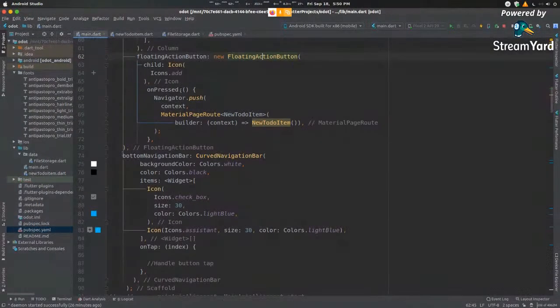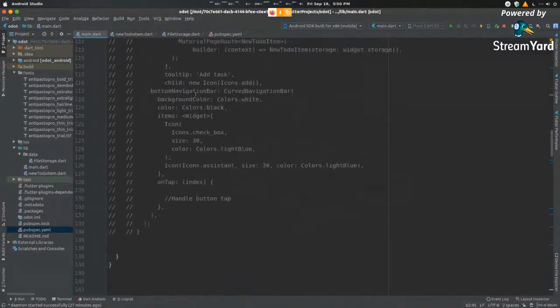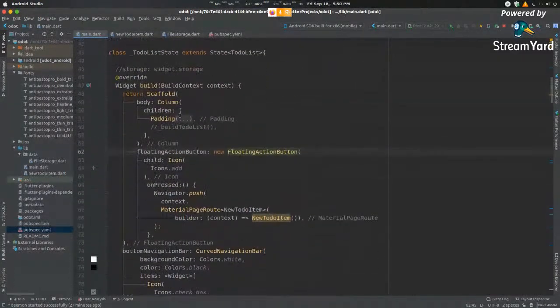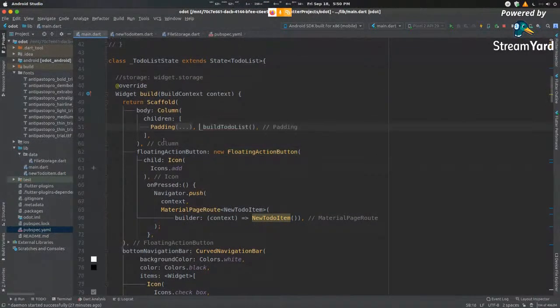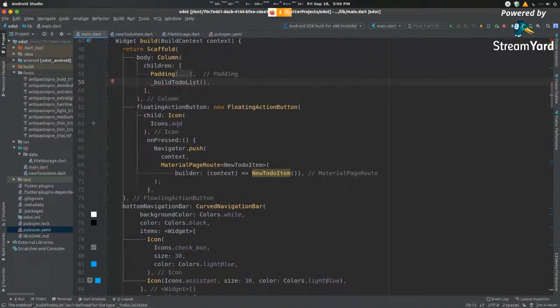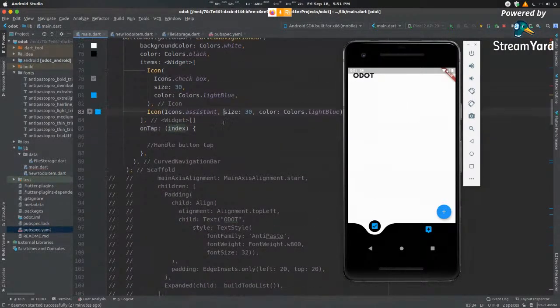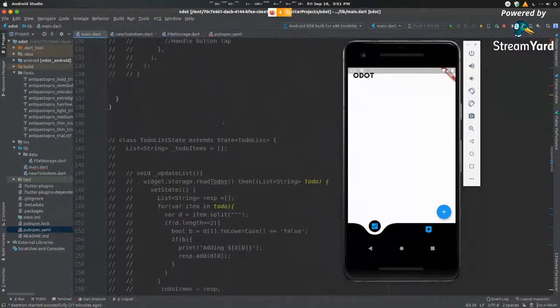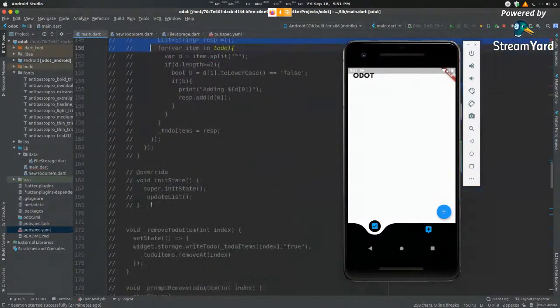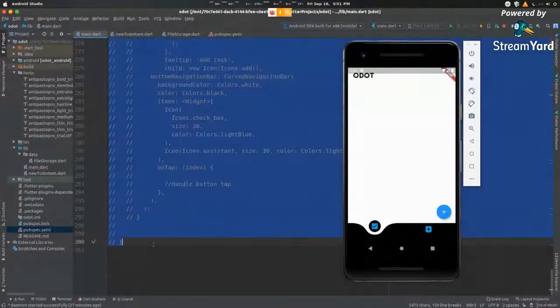So let's go back here. And now let us try to build this component, this to-do list. So in order to build our to-do list, we need it to be a list view of sorts. We need it to display containers in a tile. So for that, let us head down here and let me uncomment this tile segment.